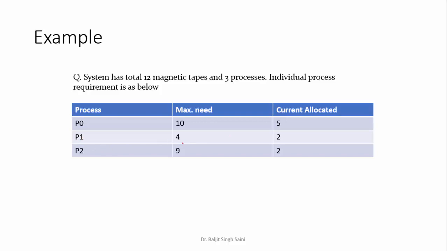P1 needs maximum of 4 and 2 it is currently holding. P2 might request a maximum of 9 and 2 it is currently holding. Max means worst case में वो क्या request कर सकते हैं. So if I can come up with a safe sequence for the worst case scenario, अगर मैंने worst case scenario में कोई safe sequence निकाल लिया, this means for all other scenarios the sequence will exist. Okay? हमने सिर्फ worst case के ऊपर काम करना है.